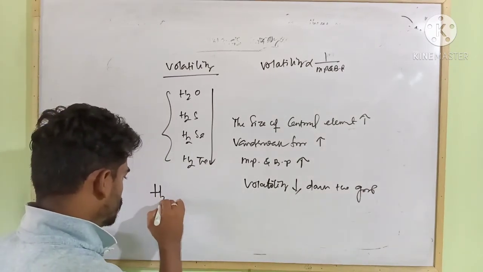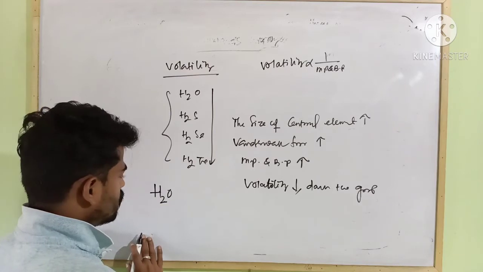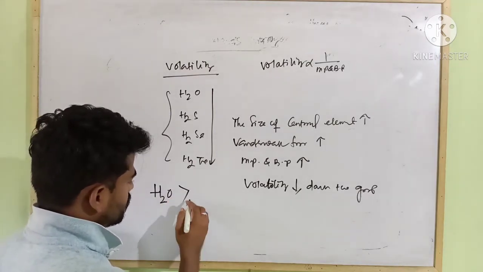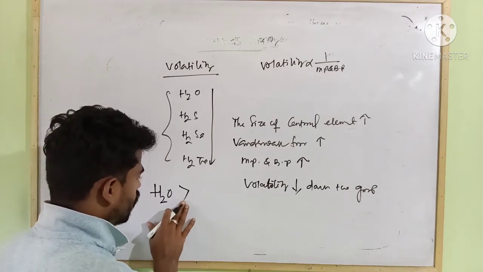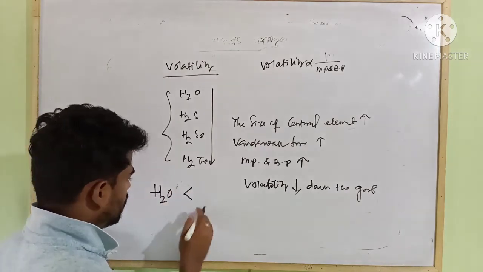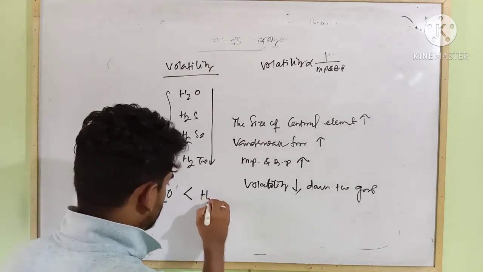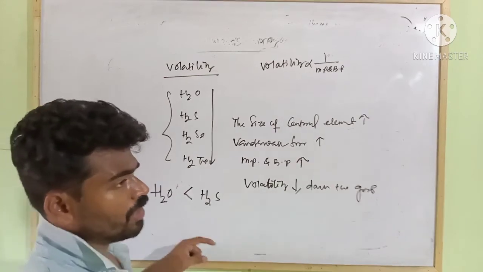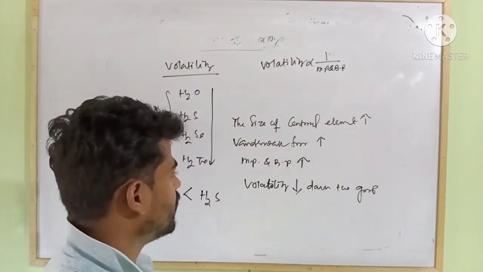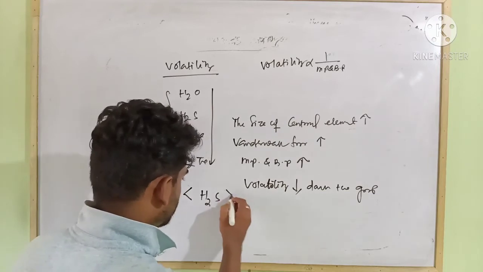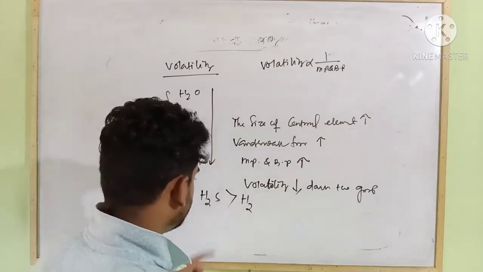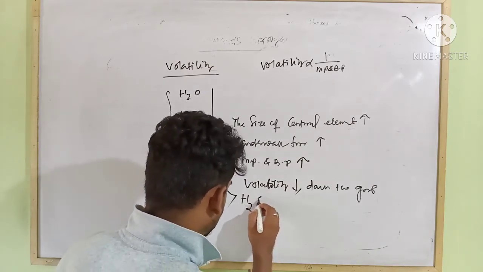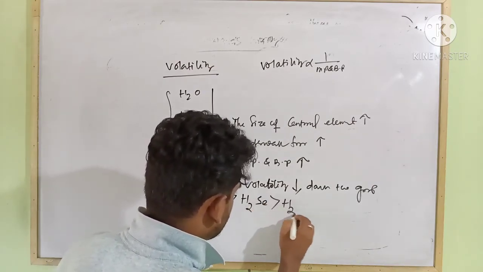H2O should be less volatile than H2S. Then the melting and boiling points increase, so volatility decreases. So H2S is more volatile than H2Se, than H2Te.